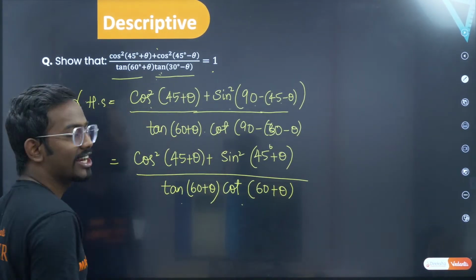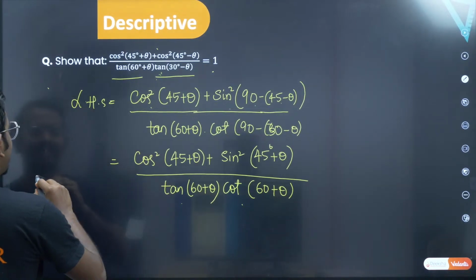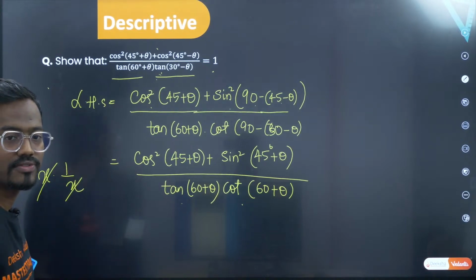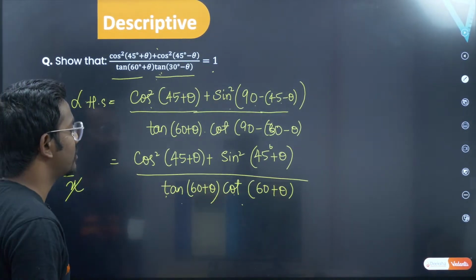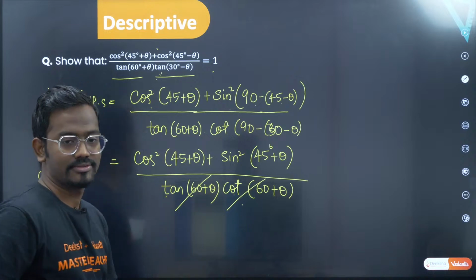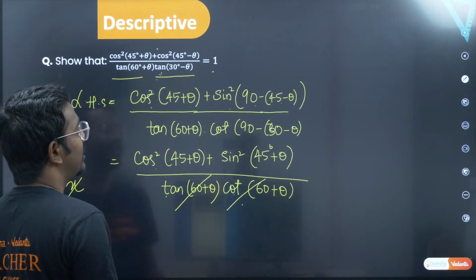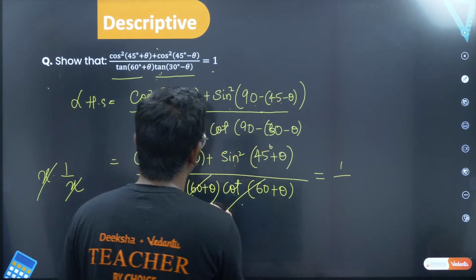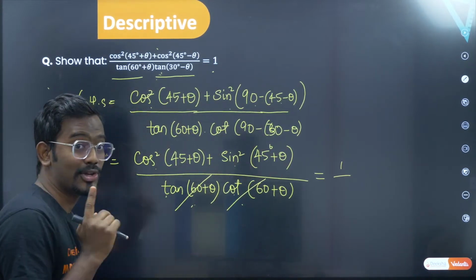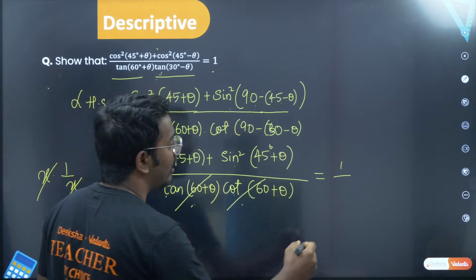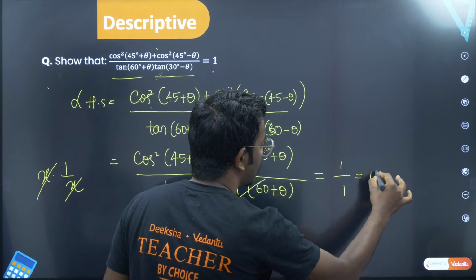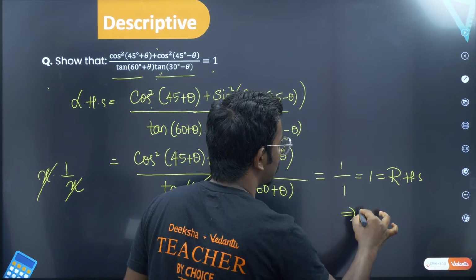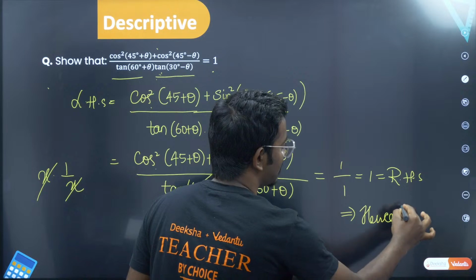So tan and cot are reciprocals to each other, whenever you have something like x and 1 by x. So what will you do? We'll just cancel each other because they are reciprocals of each other. Similarly, tan and cot are reciprocals of each other. You can cancel these three things. So now you have cos square theta plus sin square theta. This is already known, that is 1, divided by, since you have cancelled these things, this is not 0. In terms of multiplication, it will end up with 1. So 1 by 1 is equal to 1, which is your RHS, and hence proved.